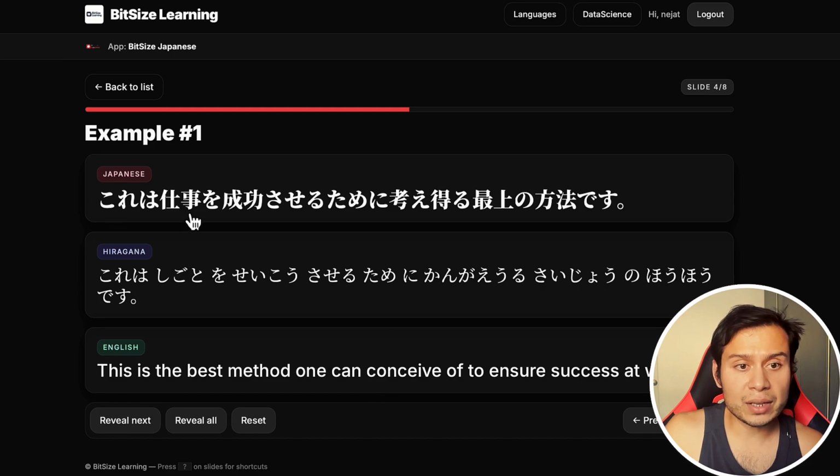これは, this is. 仕事を成功させるために, in order to; this ために means in order to. 仕事を成功させる is to make the work successful. 考えうる, so conceivable. What's conceivable? 最上の方法, the best method one can think of. So this is the best method one can think of to make the work successful. One more time. これは仕事を成功させるために考えうる最上の方法です. That is our first example.